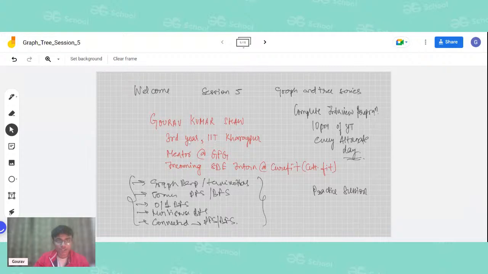Those who joined the session late, let me introduce myself again. My name is Gaurav Kumar Shaw, and let me tell you more about this series. This graph and tree series is for interview preparation. In this series, I will be covering all the important concepts and questions required for interviews, and we are meeting every alternate day at 10 p.m. live on YouTube. We have already covered topics like representation of graphs, traversal techniques like BFS and DFS, 0-1 BFS, multi-source BFS, connected components and how to find them using DFS and BFS, and today we saw two important questions as well. Next we will talk about bipartite graph.